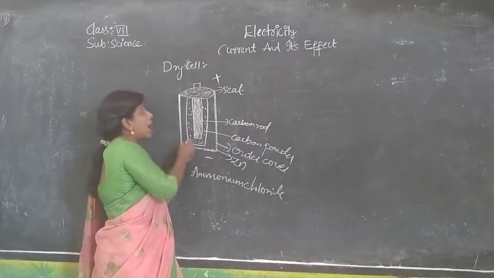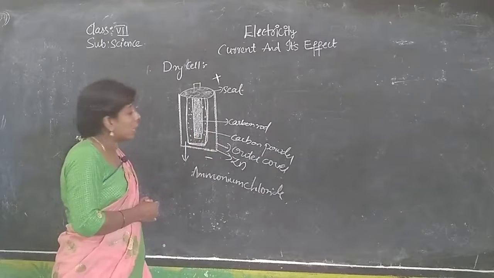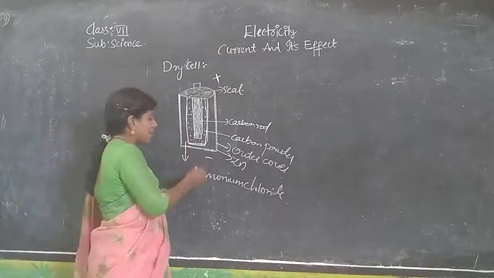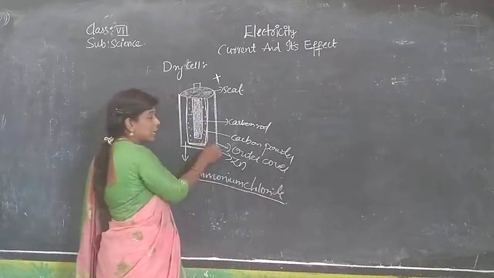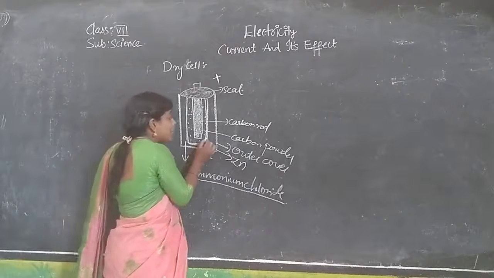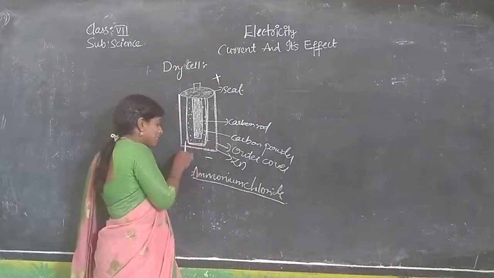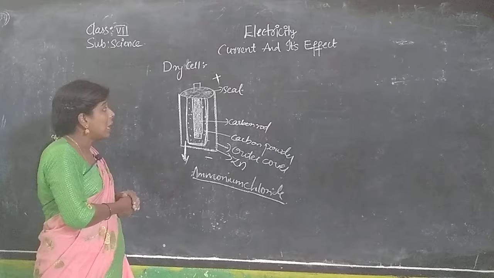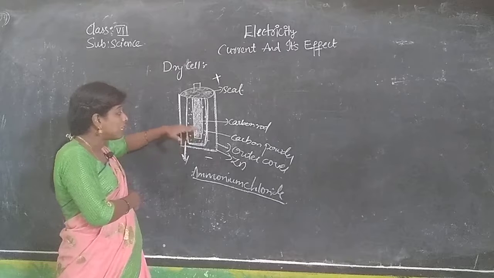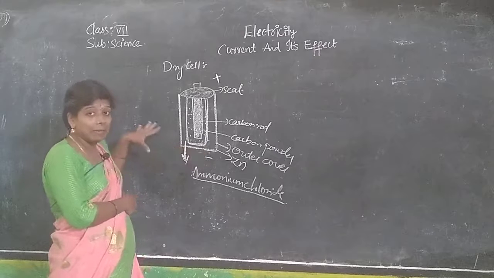Surrounding the carbon rod we have carbon powder. And again we use ammonium chloride. External to this, it is like a bag. You can open and check. Outside of this bag, in this gap, we have ammonium chloride. The upside is totally sealed so that the materials used do not go out. Upside it is sealed, downside it is sealed.